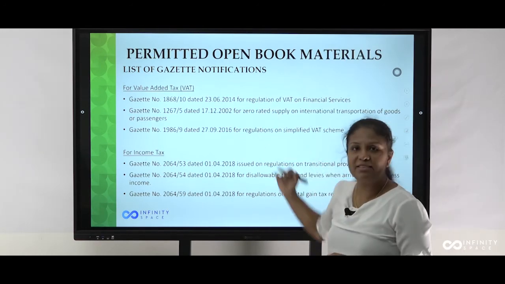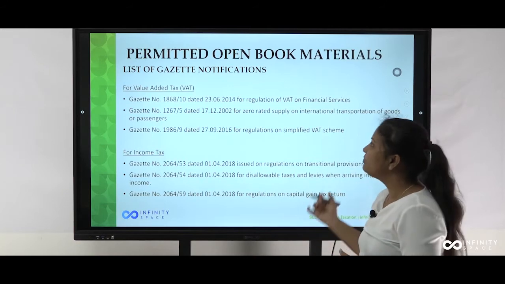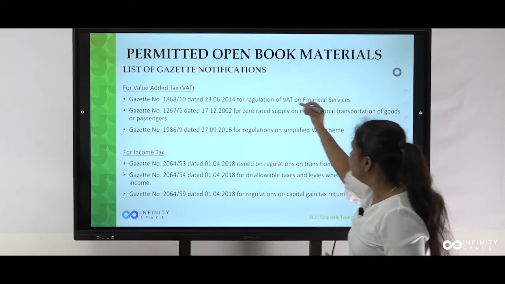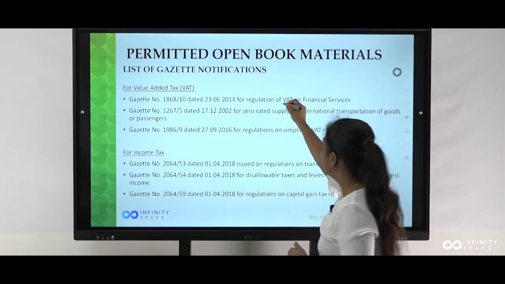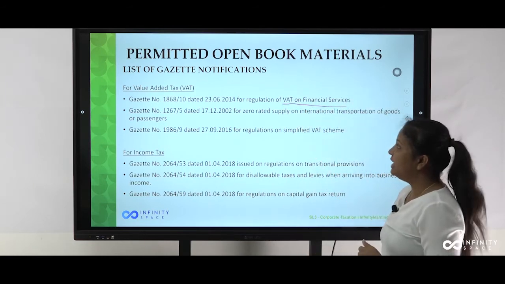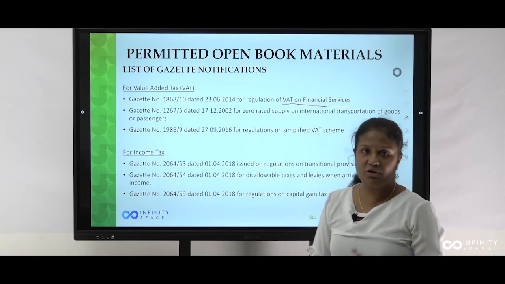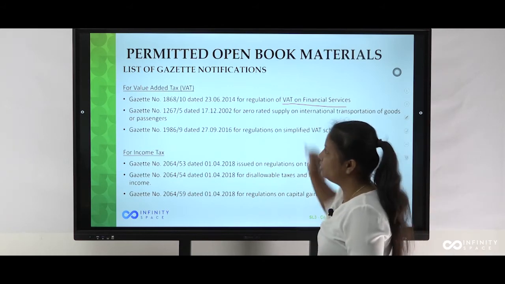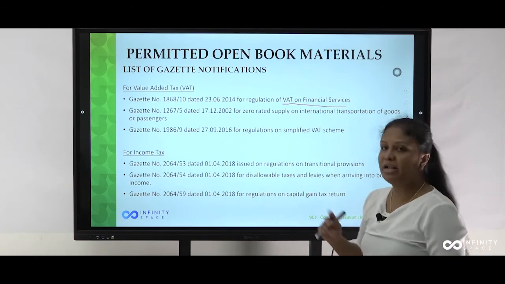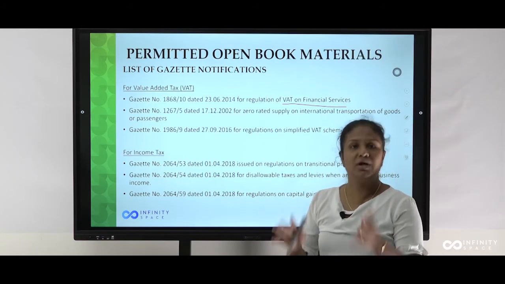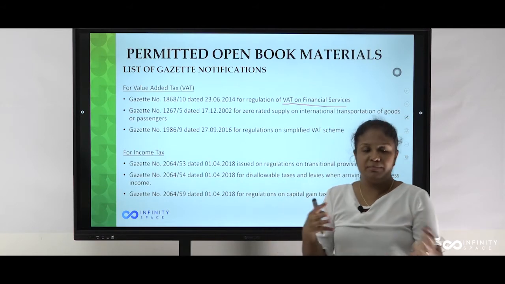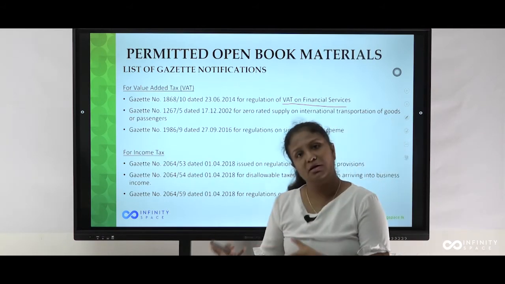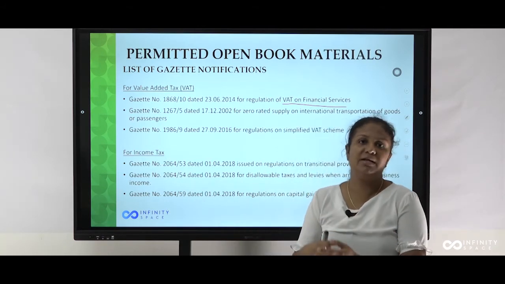It's only 3, very easy. The first one is VAT on financial services, issued in 2014, with no changes to this gazette notification. In value added tax, as you all know, we have to calculate the value added tax liability for a particular taxable period.